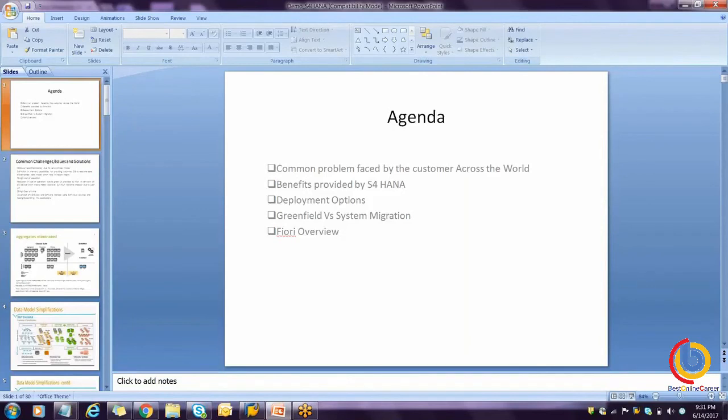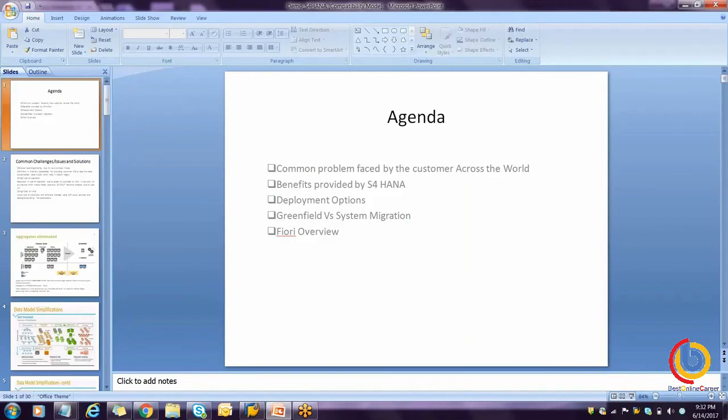Now here I'm talking about Fiori as well as GUI, because consider that the Fiori Launchpad has been installed, and one of my business users has the roles of sales, logistics as well as billing.